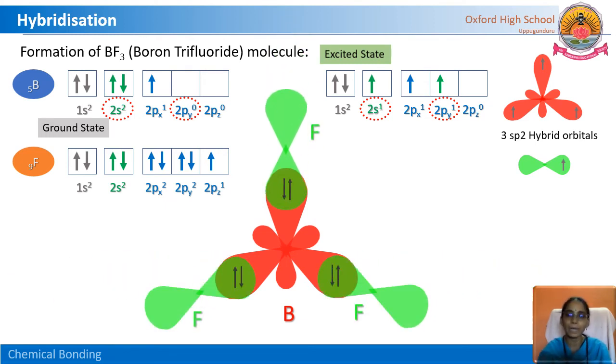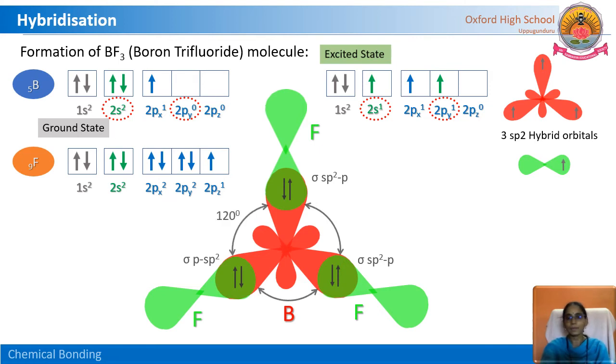Observe this overlapping. The bonds so formed are sigma sp2 p, because of the sp2 hybrid orbitals from boron and the p orbital from fluorine. So the bond between fluorine and boron is sigma sp2 p. All 3 bonds are identical, and the strengths are also the same.